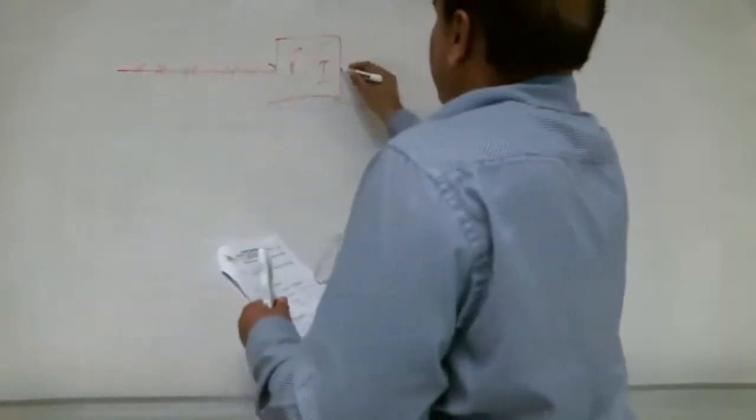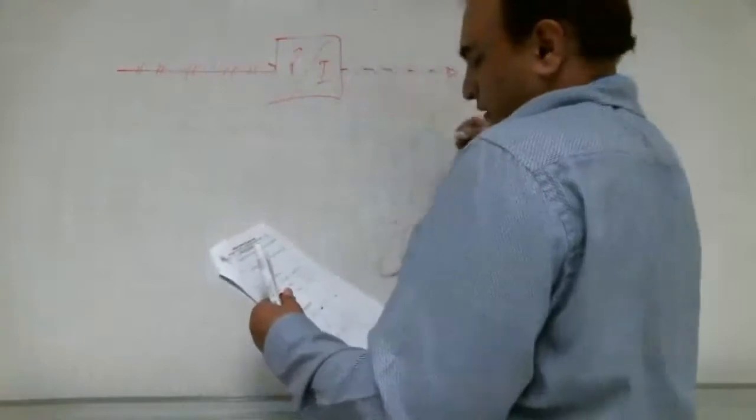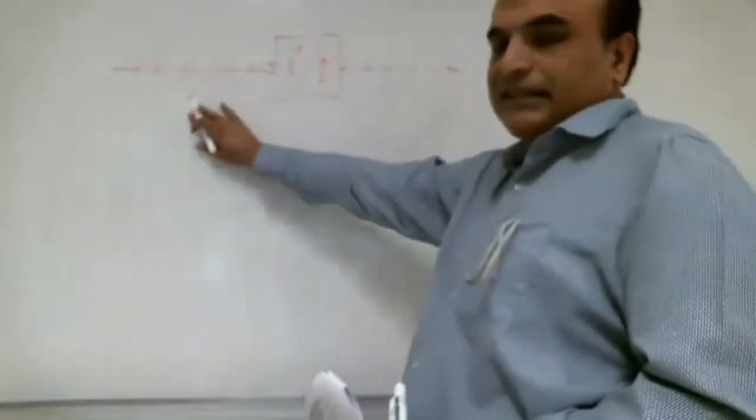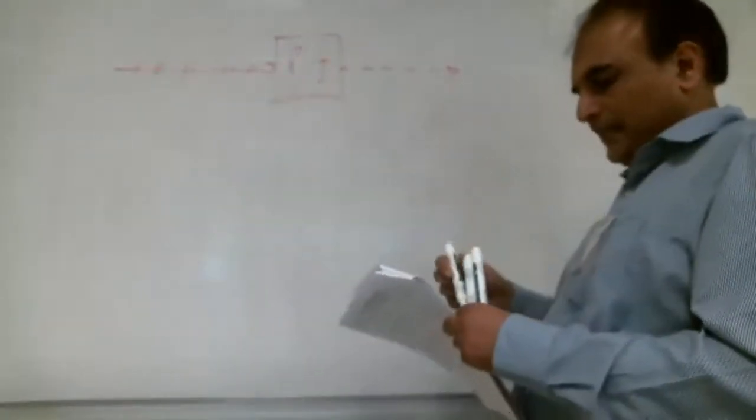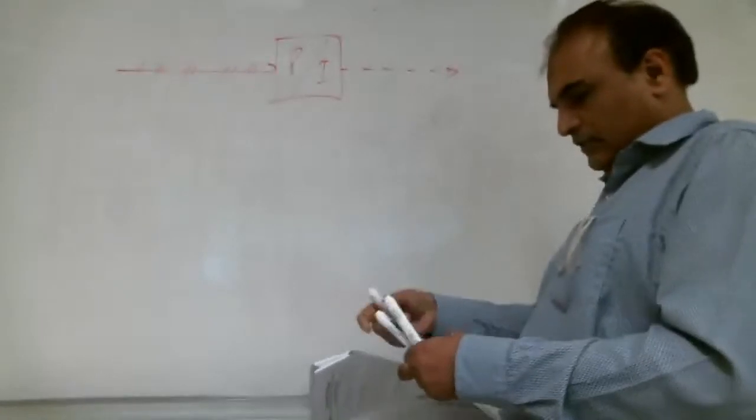So this is our converter, P to I converter. It is taking a pneumatic signal and it is giving an electrical signal. Right, Shabab? This is the pneumatic signal. This is the electrical signal. Okay.